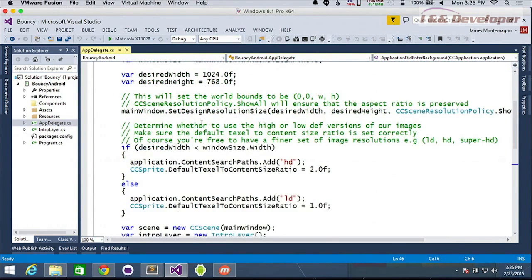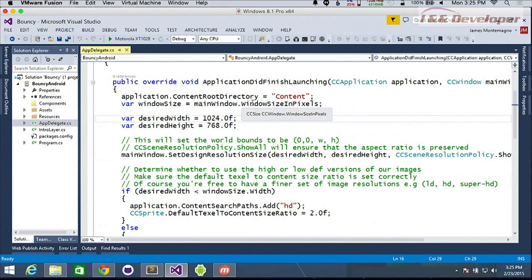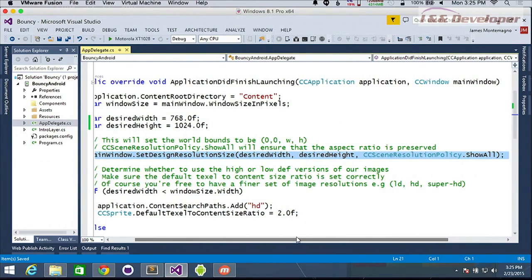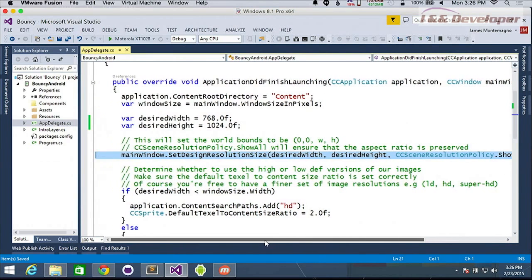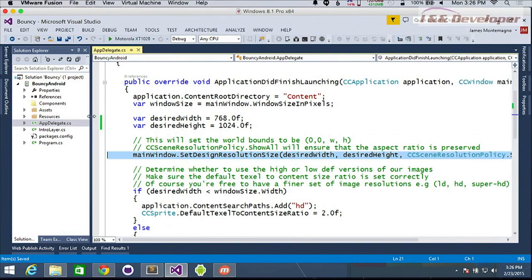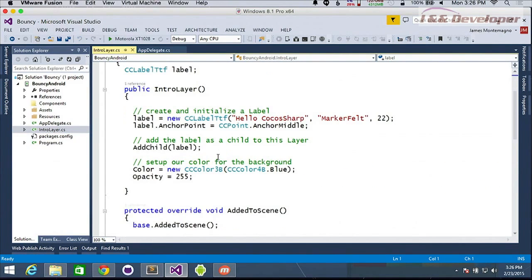So since this is landscape, we're going to go ahead and change the desired width from here. So the width we want 768, and we'll change this to 1024. Now CocosSharp will automatically fit the screen resolution as best as it can. So we can see here that it's set design resolution, and these are just desired widths. So it's going to do its best to fit it on the screen size based on the aspect ratio. But you can always modify that, and you could always have platform-specific code in there as well. Okay. So let's go into our intro layer and see what that looks like.